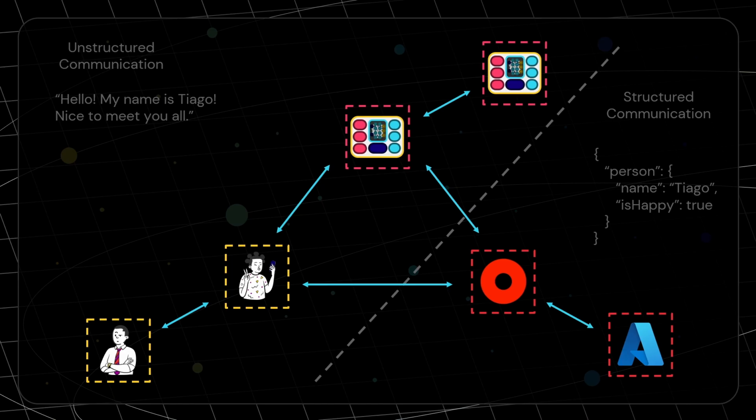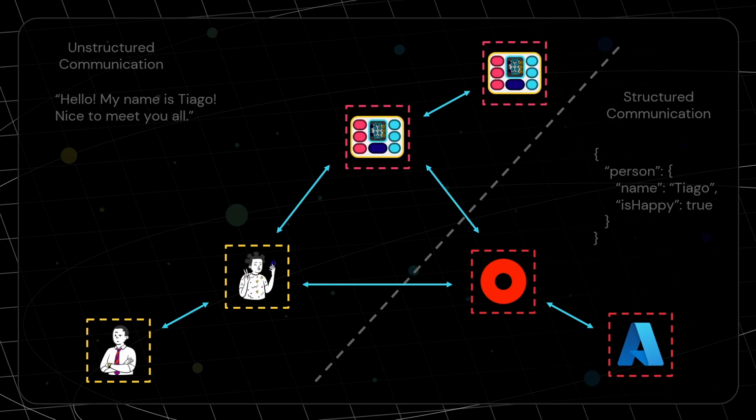unstructured communication. So this means that, of course, we use grammar. We have grammar rules, syntax. Each language is unique in that part. But the way we talk, it's open. We don't have a format that we need to comply with. So I can say, hello, my name is Tiago, but I can say, hello, I'm Tiago. Hello, Tiago here. So there are different ways of saying the same thing. And it's like a continuous text. So if we would put this into a variable, we would put it into a string that has all the text